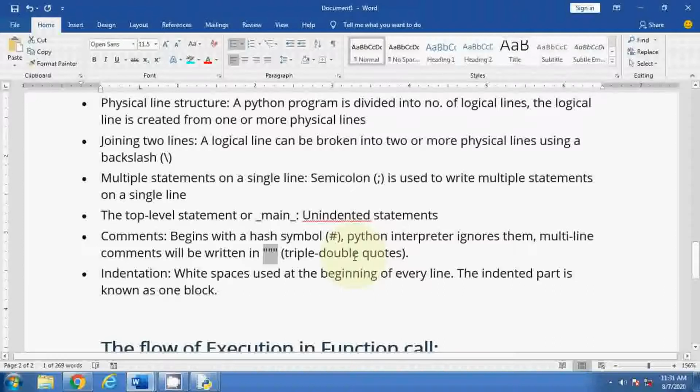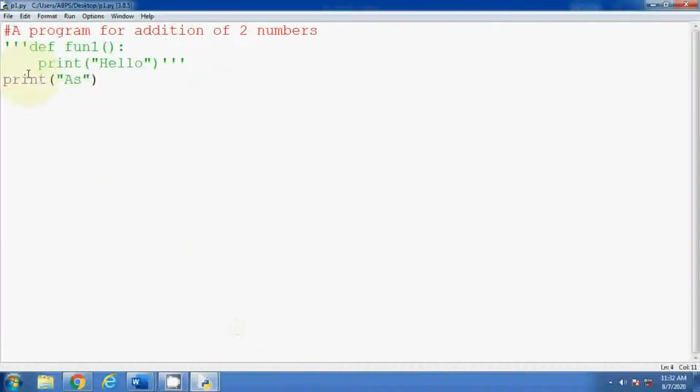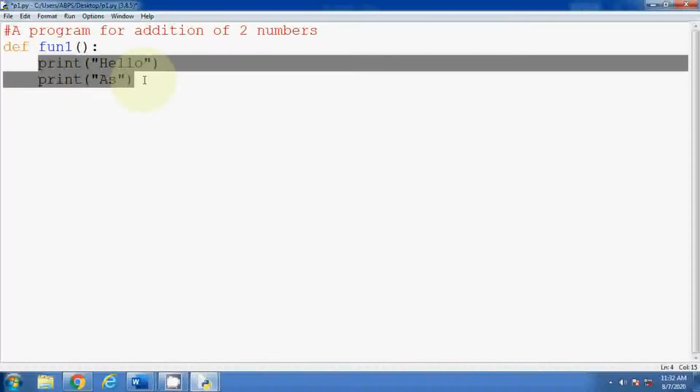After that, the next part is indentation. Indentation means white spaces used at the beginning of every line; the indented part is known as one block. As I said, whenever this space is added, that is called indentation. So whenever you are writing statements in the same block, they must start at the same point. Suppose you want to add this in the same block, you can write like this. So this is called indentation. It is starting from the same line point, so that's why it is considered as one block. So I hope you understood this concept, the indentation.